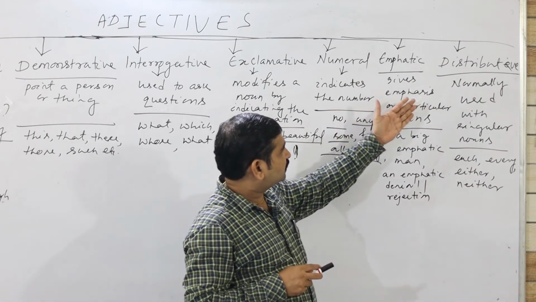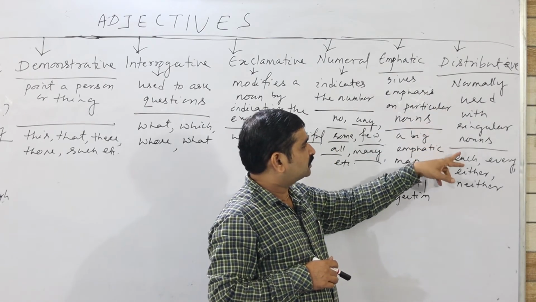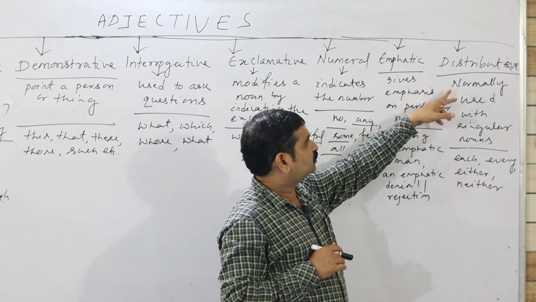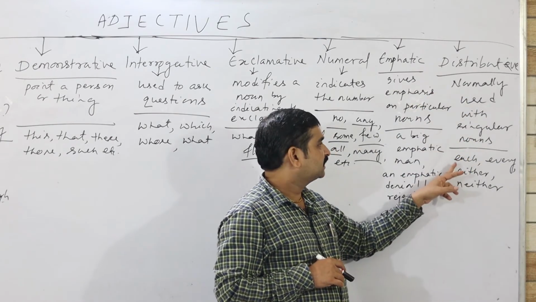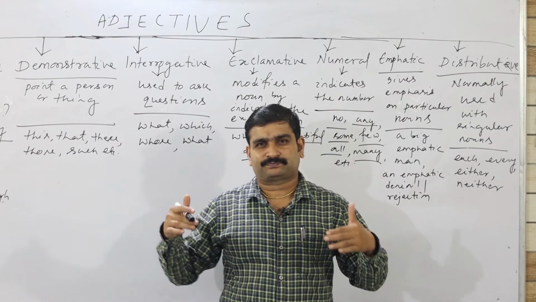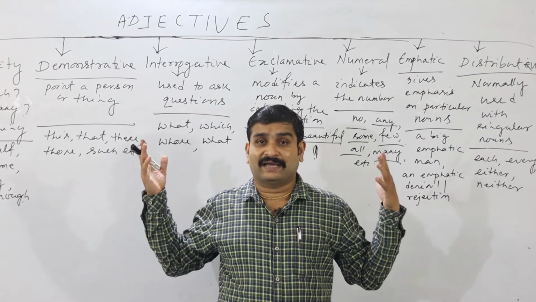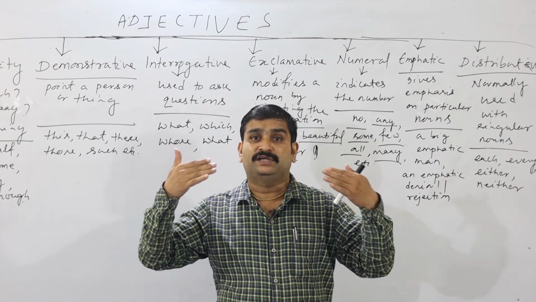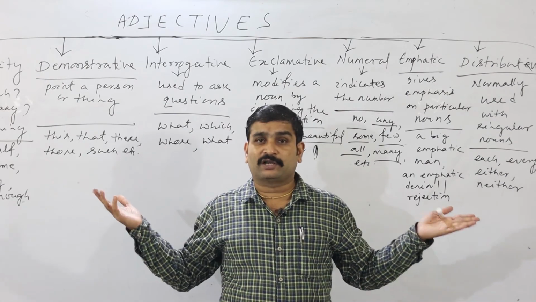And the next category of adjective is distributive. Distribution. What is the meaning? Normally used with singular nouns. Here all of you look at the right side, left side. Here it is distributive, normally used with singular nouns. What are the categories? Each, every, either and neither. So all these types of adjectives give particular qualities and emphasize the nouns. These types of adjectives are very helpful in indicating the nouns, qualifying the nouns and telling about the nouns. So this is all about adjectives today.